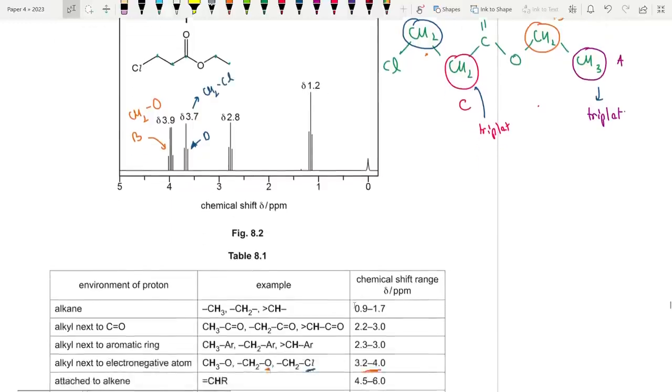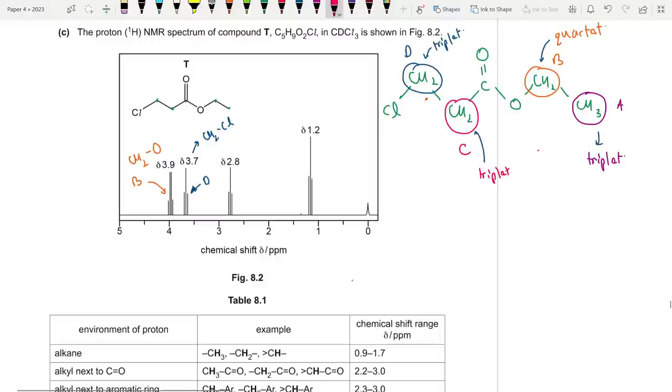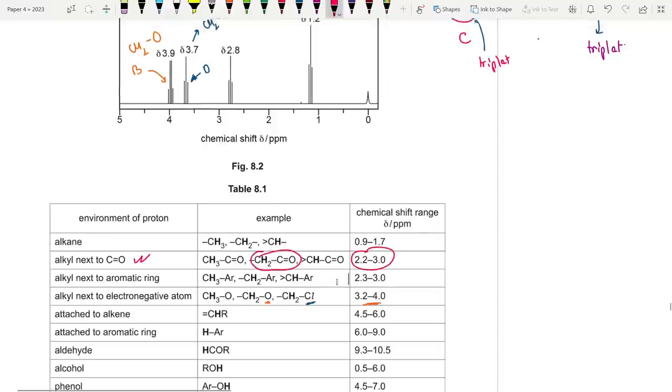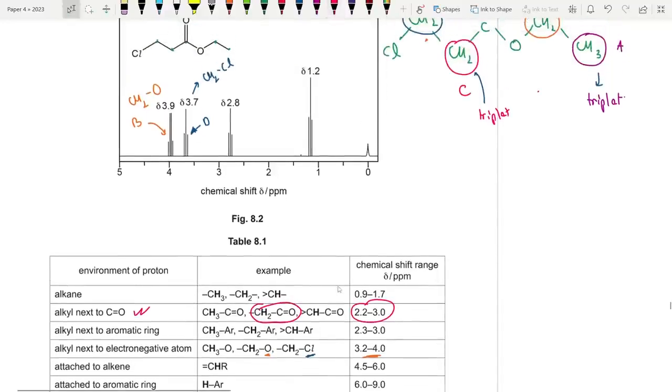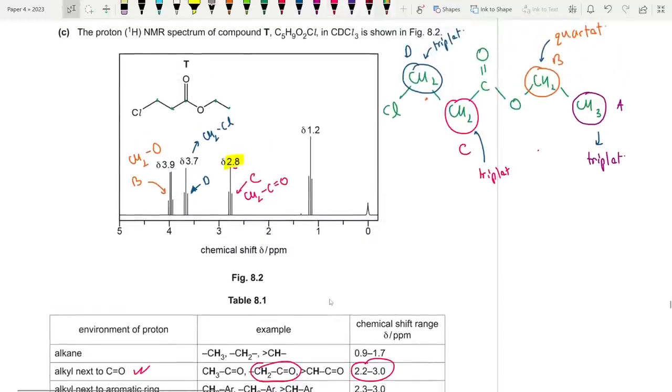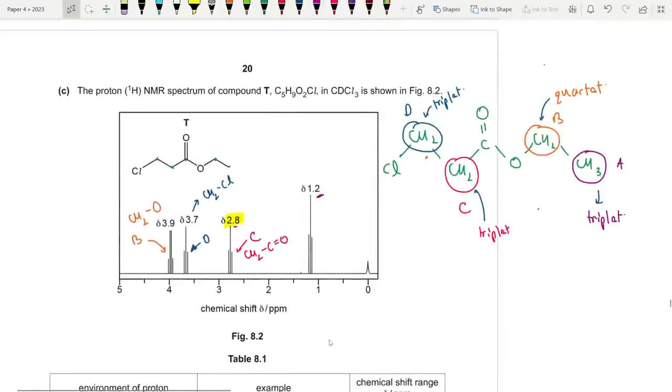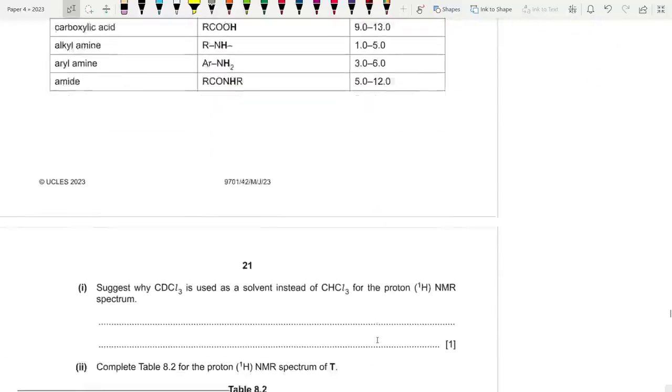Now for the other ones, we have the pink one, which is a CH2 next to CO, which is within 2.2 to 3, which matches the range for 2.8. So clearly this is my environment C, which is the CH2 next to CO, C double bonded O. And finally, the last one, CH3, the typical alkane, it is from 0.9 to 1.7, which fits the range. This is just my CH3, just my alkane. So I have my answers now.